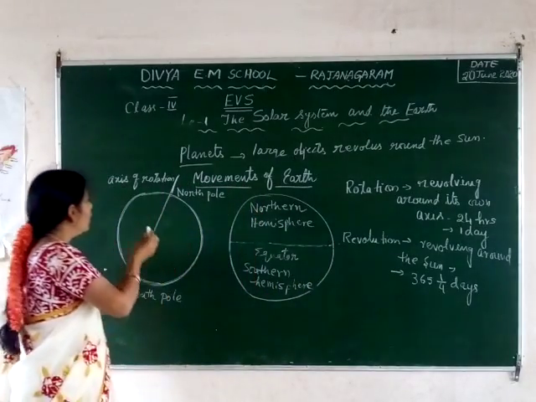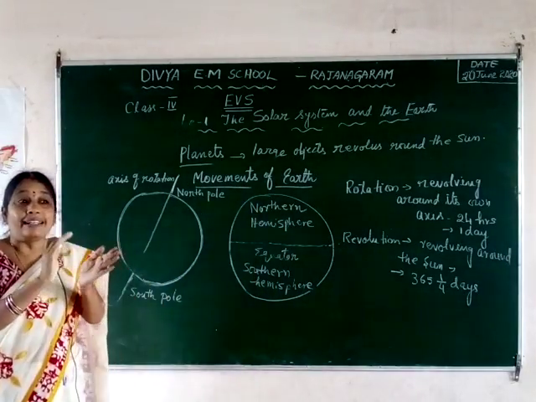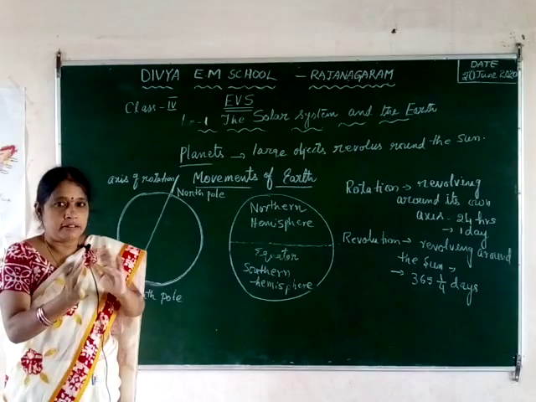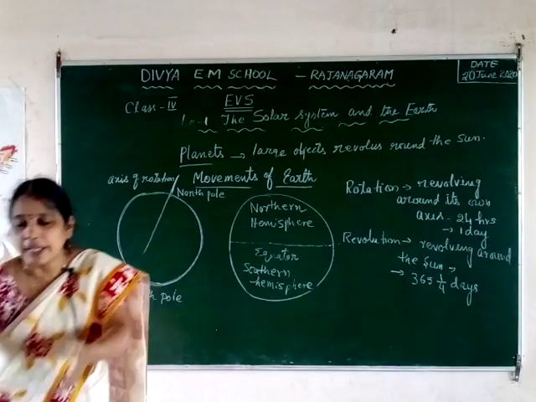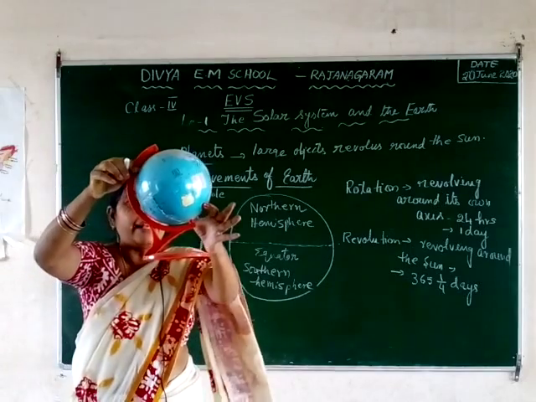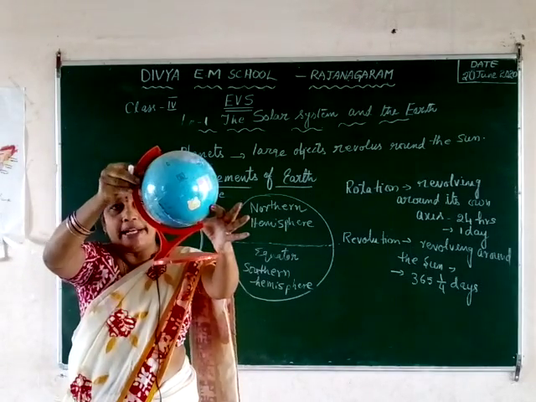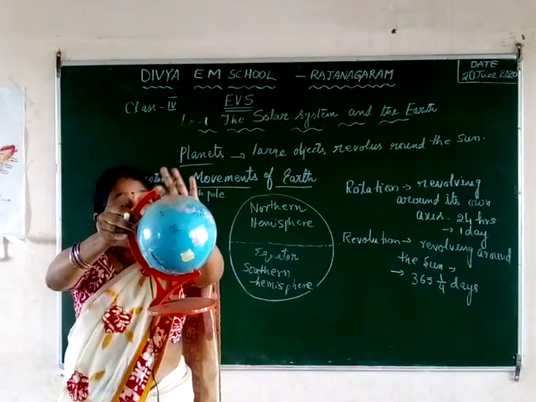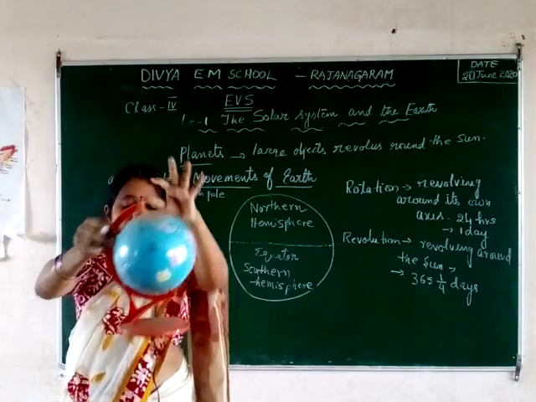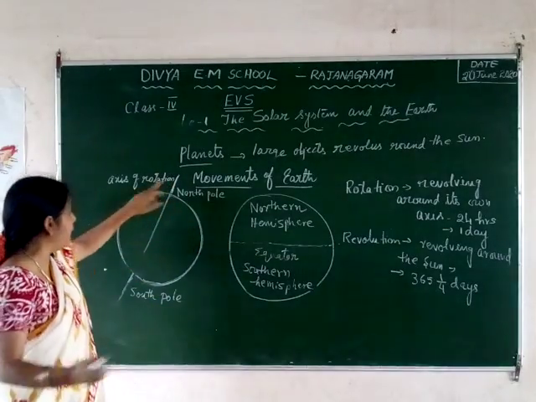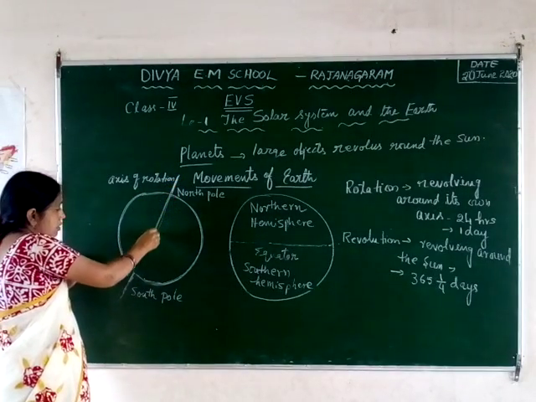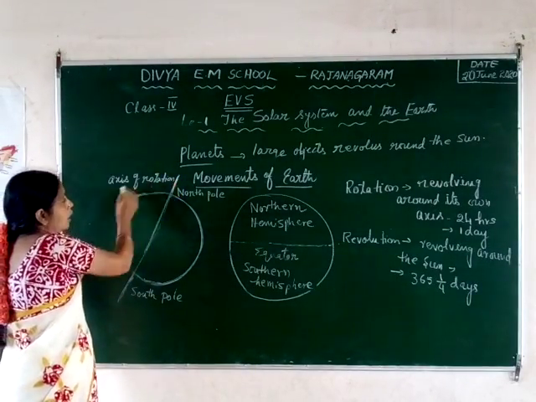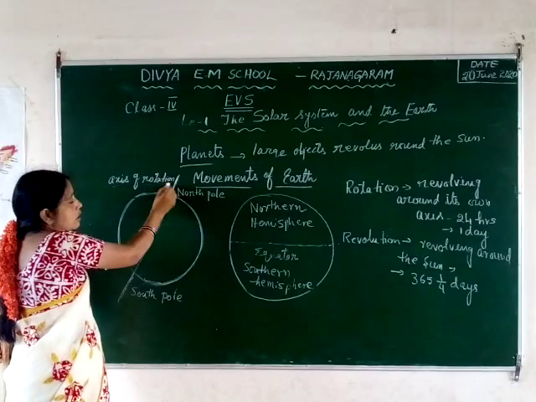And the earth is always tilted, that is, slightly bent. You can see in this globe, does it look straight? No, it is not straight. It is a little bit tilted towards my hand. There is a line from this earth, which is called the axis of rotation.